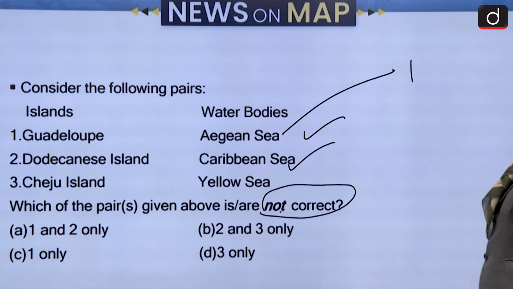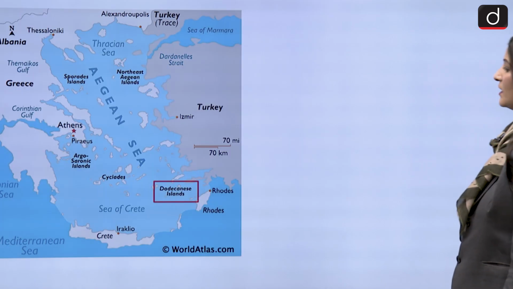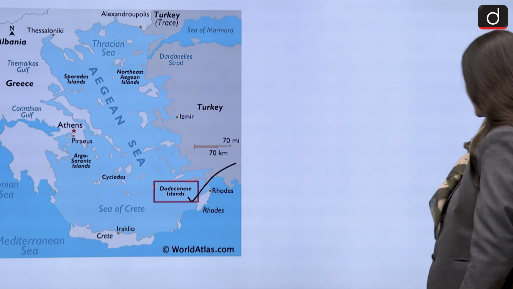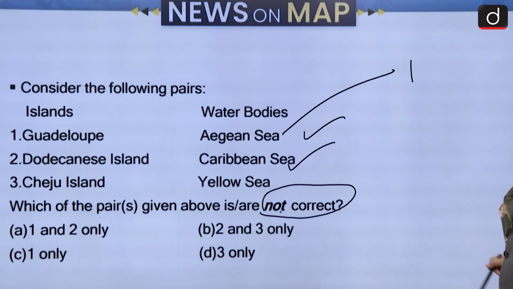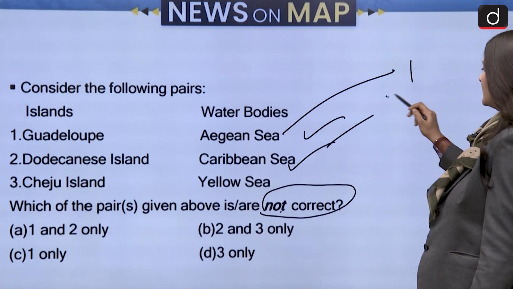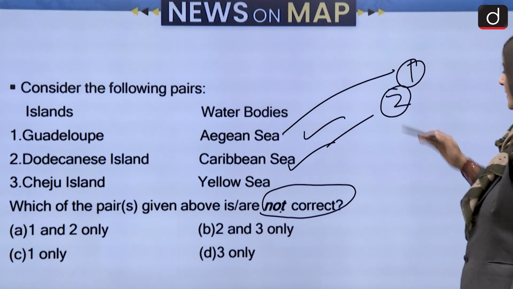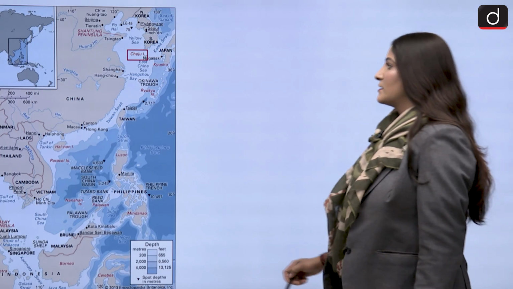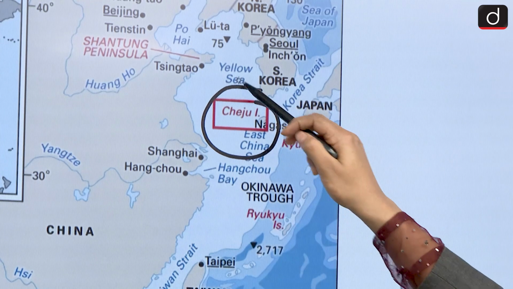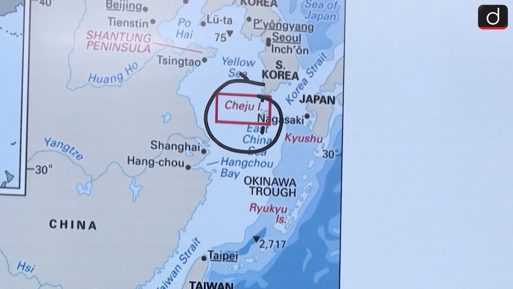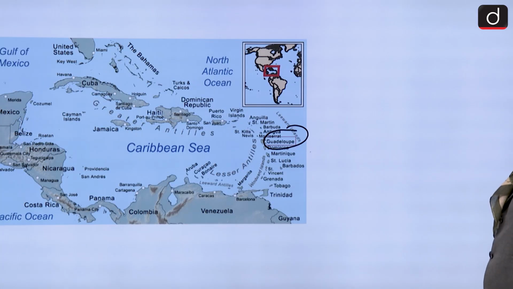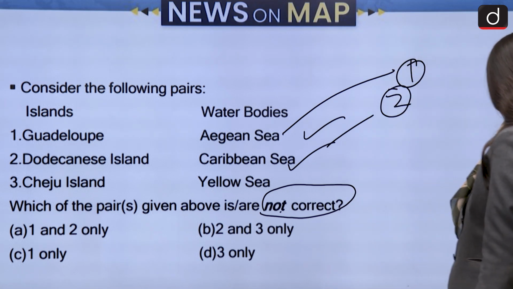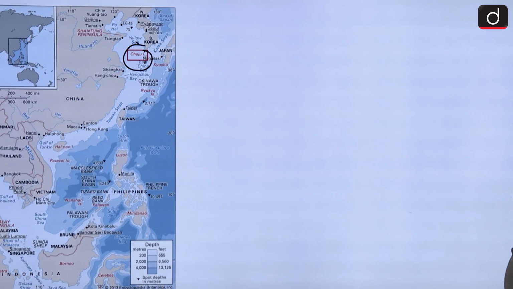Then Drishti Island is not in the Caribbean Sea. It is actually in the Aegean Sea, which is an extension of the Mediterranean Sea. So first is going to be one of our answers. Second is also going to be one of our answers because this pair is also not correct. Jeju Island, on the other hand, does lie in the Yellow Sea. So that makes first and second our answer, and that is option A, 1 and 2 only. All right, moving ahead to the next set of questions.